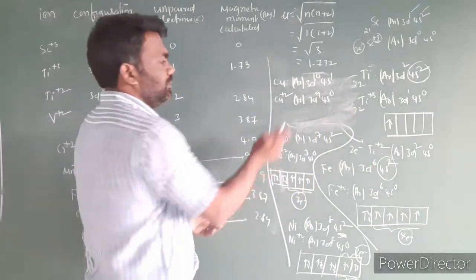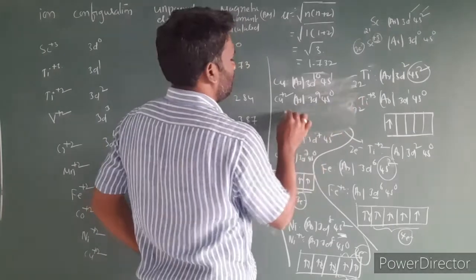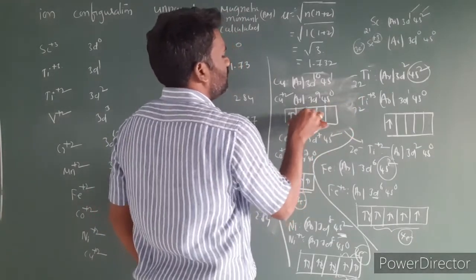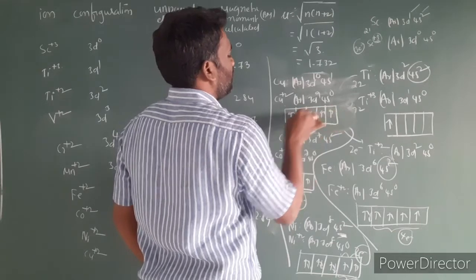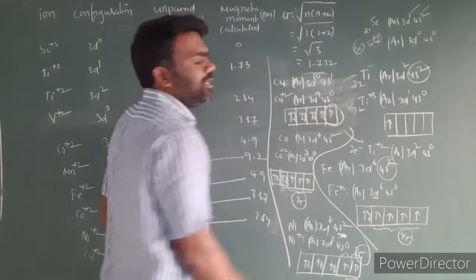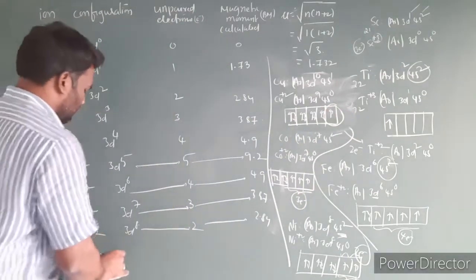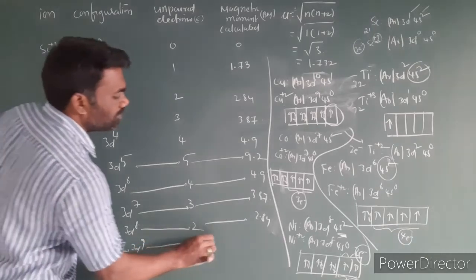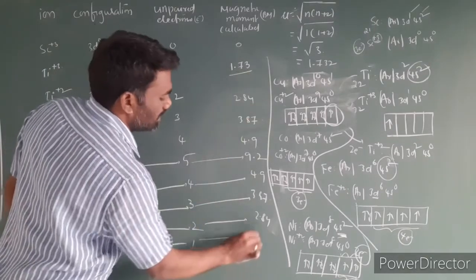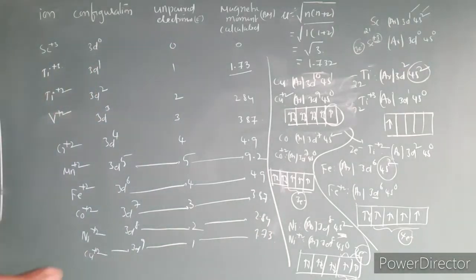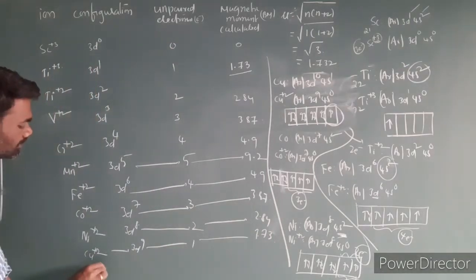After removing the electrons, how many unpaired electrons are there? 1, 2, 3, 4, 5, 6, 7, 8, 9. Only one unpaired electron is present. So in the case of Cu2+, 3d9 has only one unpaired electron, and the magnetic moment is 1.73, isn't it?